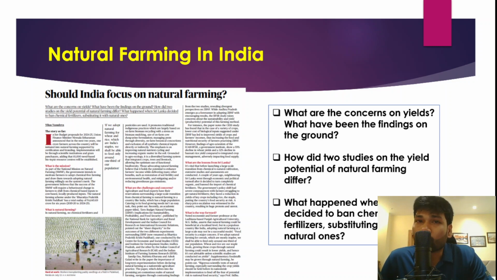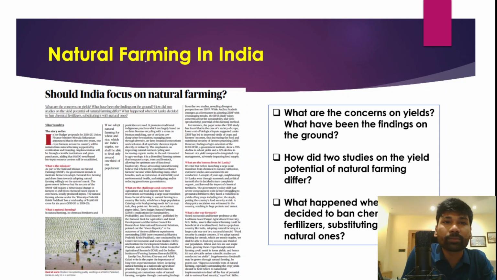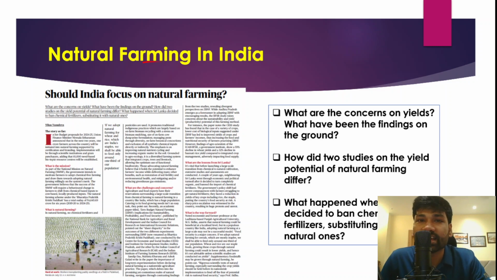And in modern farming, input costs are very high, so this is another problem with conventional farming. So in order to overcome all these challenges, natural farming is increasingly emphasized in India.